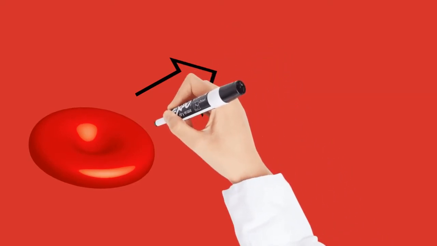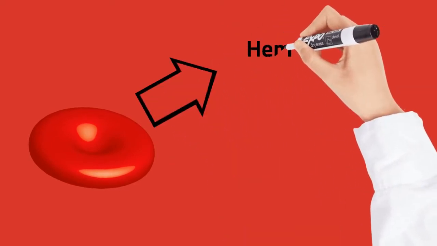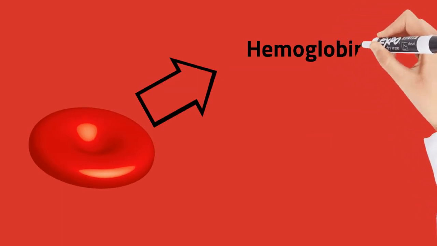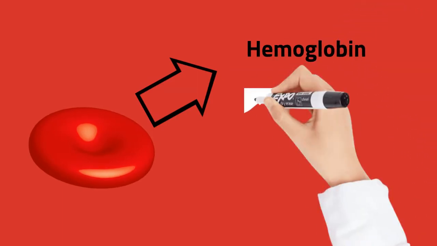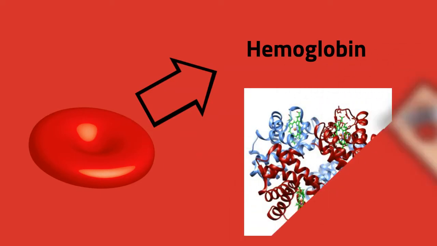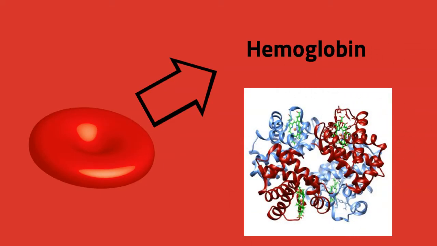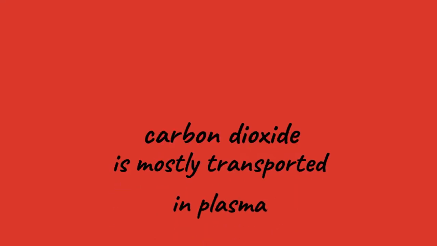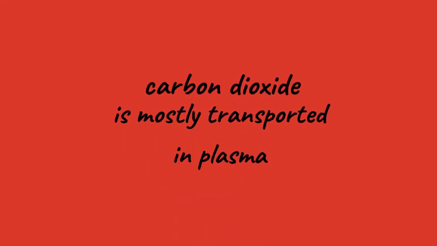Red blood cells contain hemoglobin, an iron-containing protein, which facilitates oxygen transport by reversibly binding to this respiratory gas, oxygen, and greatly increasing its solubility in blood. In contrast, carbon dioxide is mostly transported extracellularly as bicarbonate ion in plasma.